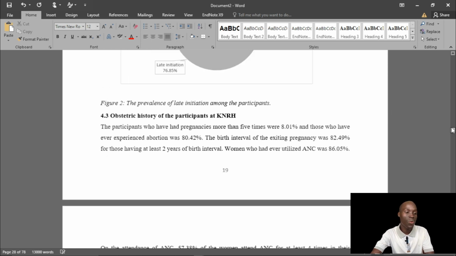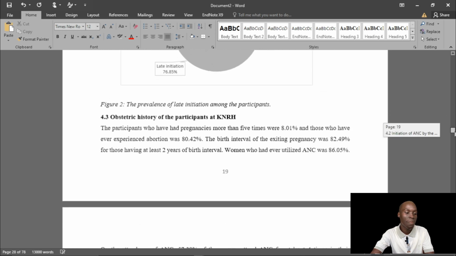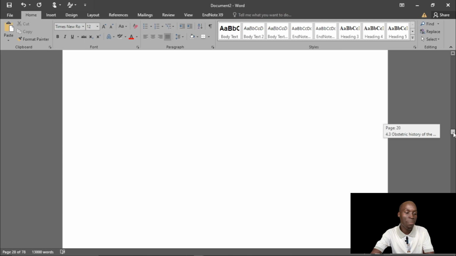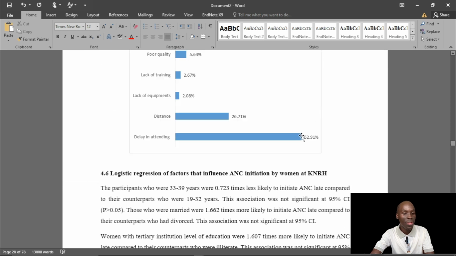Some figures were there. That's okay. More information, more tables in there. More of tabular formats, graphical formats. I think these graphs were drawn using Microsoft Excel. It can still work. So this is okay.